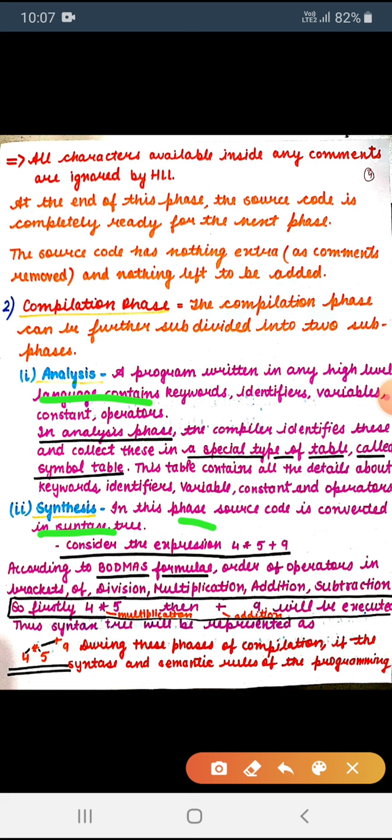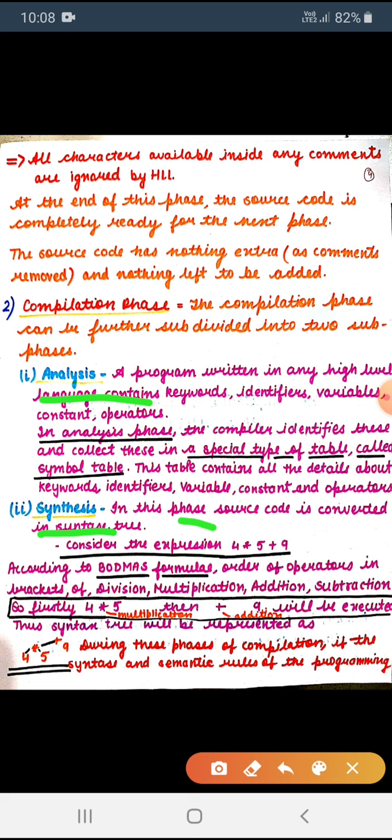This step contains all the formulas. Consider the example 4 plus 5 multiplied by 9. Then what is the answer? 4 multiplied by 5 plus 9, what is the answer? According to the mathematical BODMAS rule: bracket, division, multiplication, addition, subtraction.